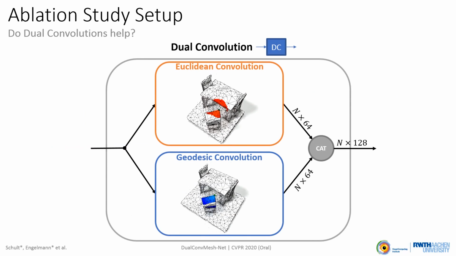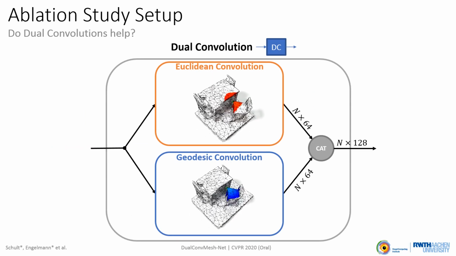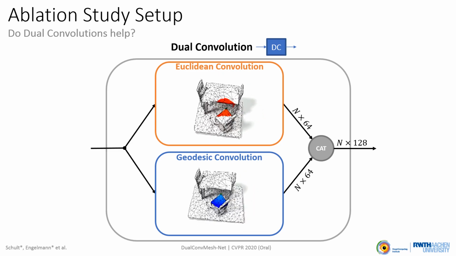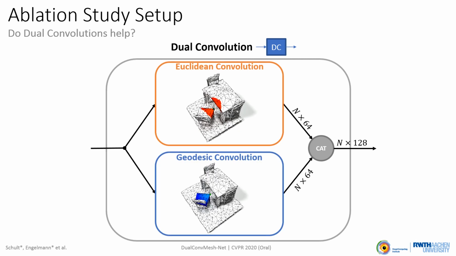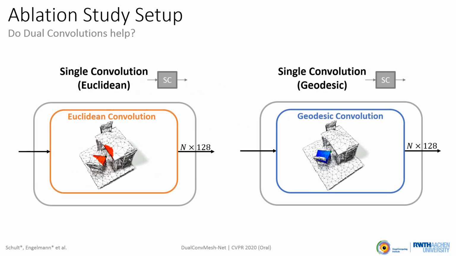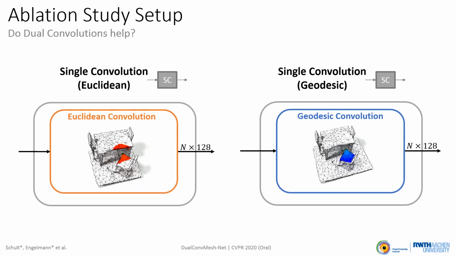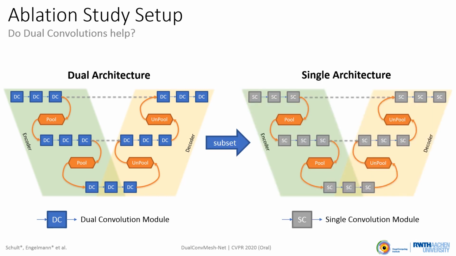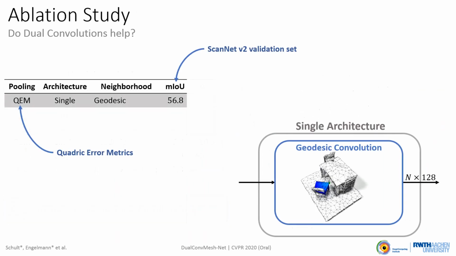For experimentally evaluating our DCM-Net, we introduced two models. As already outlined, the dual convolution module operates in the Euclidean and geodesic domain simultaneously, whereas the single convolution module works either in the Euclidean or in the geodesic domain. We thus end up with two distinct architectures we used in our ablation study. We evaluate the performance gains when combining Euclidean and geodesic information in our DCM-Net, compared to only operating in a single domain. We conduct experiments on the ScanNet v2 validation set and report mean IOU scores.